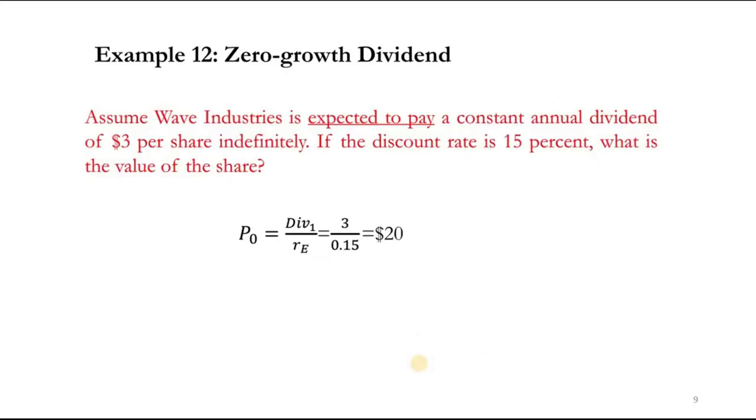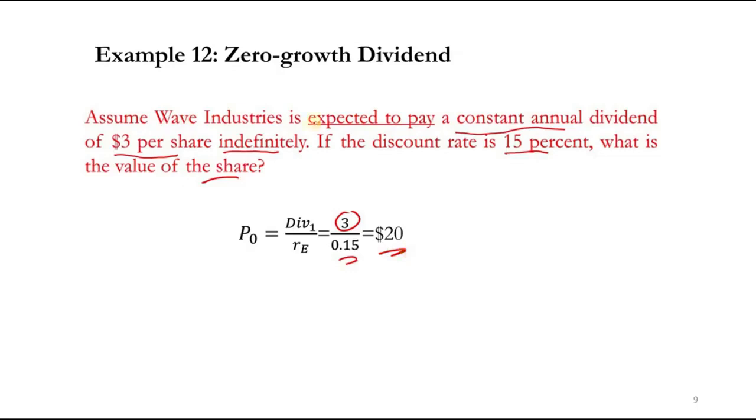Let's take an example. Assume Wave Industries is expected to pay a constant annual dividend of 3 per share indefinitely. If the discount rate is 15%, what is the value of the share? That is simple. 3 is given, the discount rate is given, so you can simply find the price of such stock.